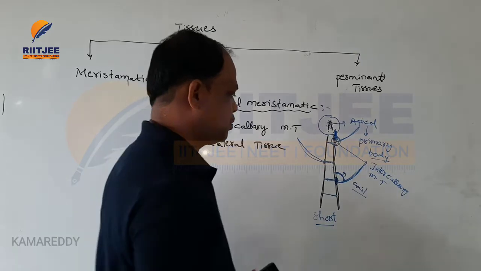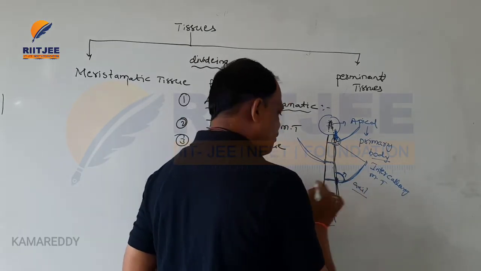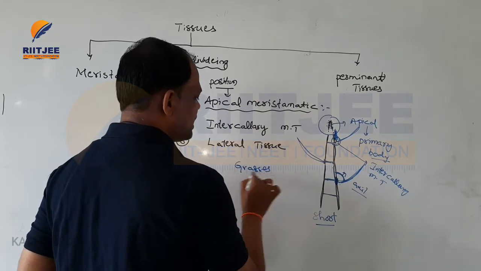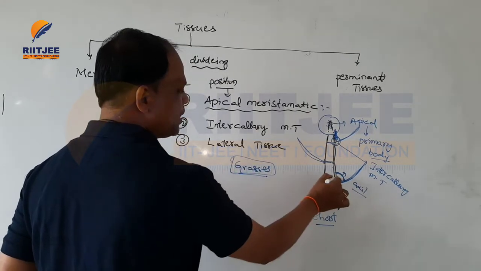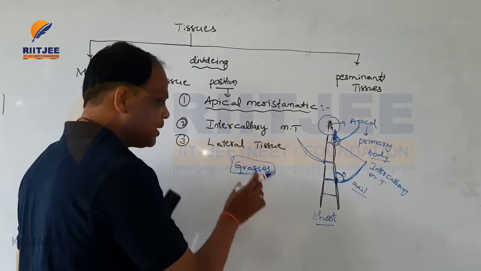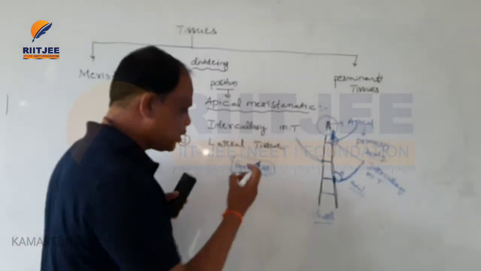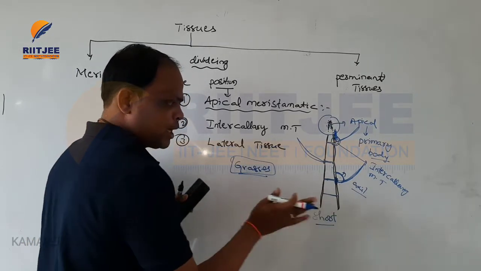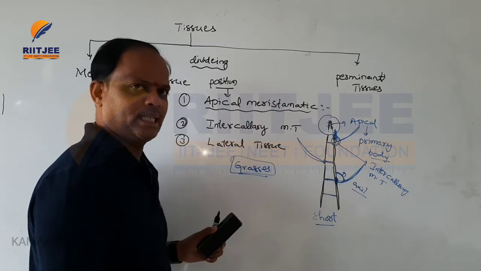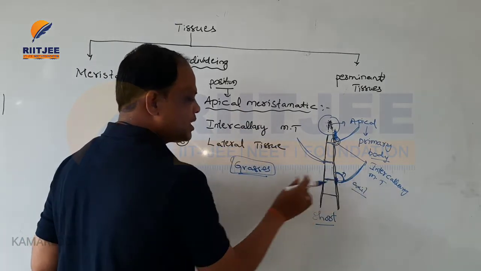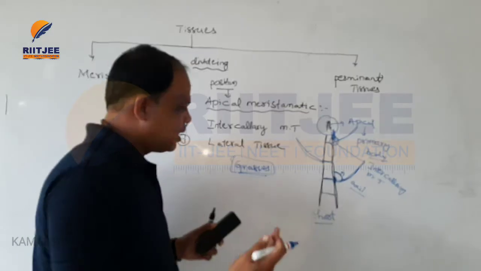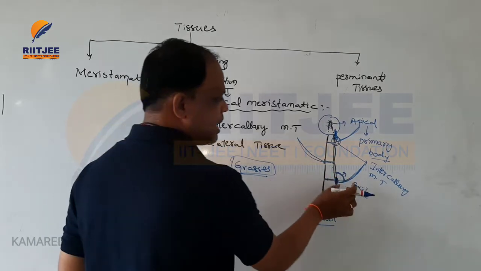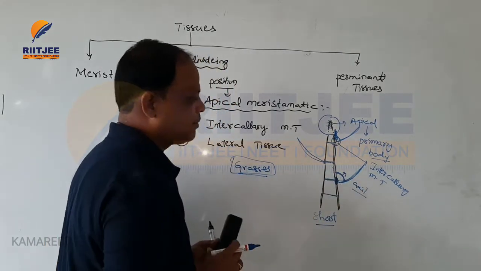All types of grass plants contain it. It is very useful for the intercalary tissues, because grazing herbivorous animals eat the grass, and at such times the removed part can regenerate. So the intercalary tissue is useful for regeneration in grass plants. So this is the intercalary meristematic tissue.